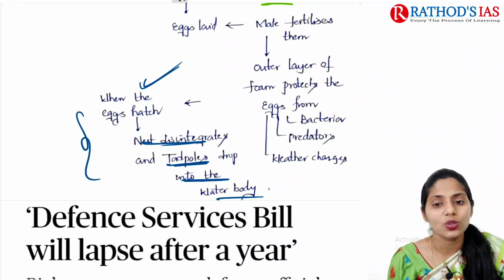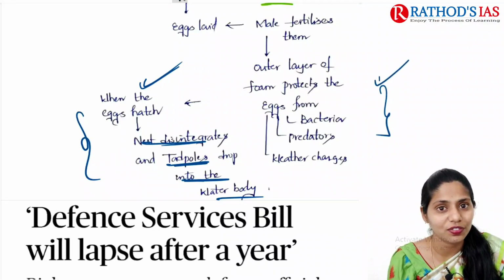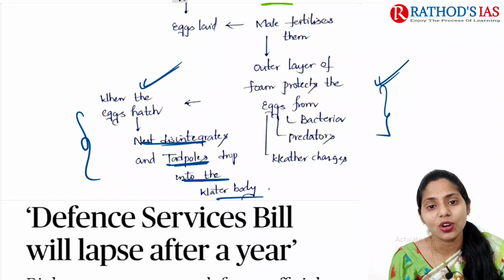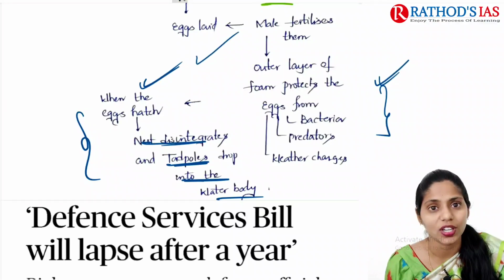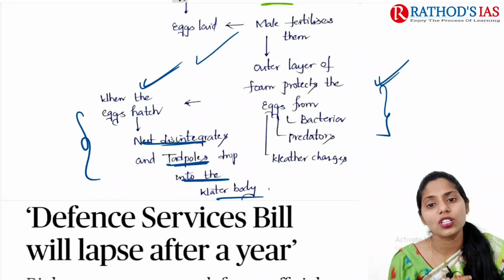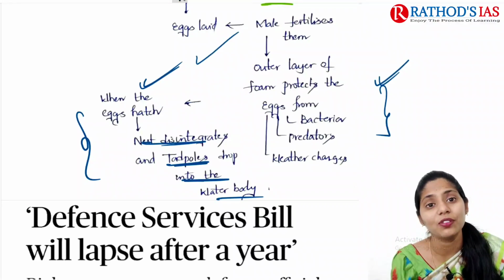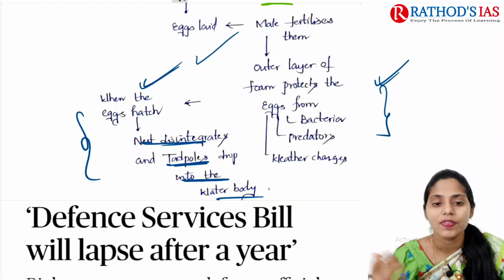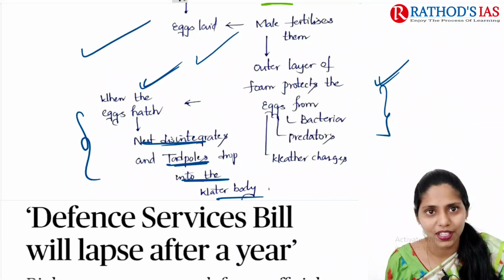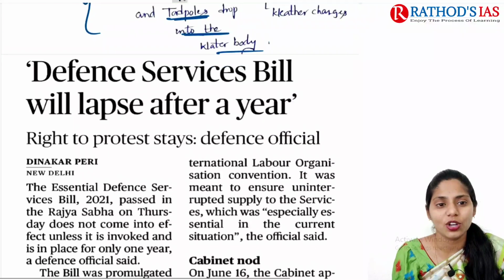So in this way, we can see the life cycle of this frog, which mainly happens on a leaf as well as when it enters into the water body. Till it enters this water body, whatever outer layer of foam is present will give protection for these tadpoles. So this is the gist of this topic. And now let us move on to the next topic.